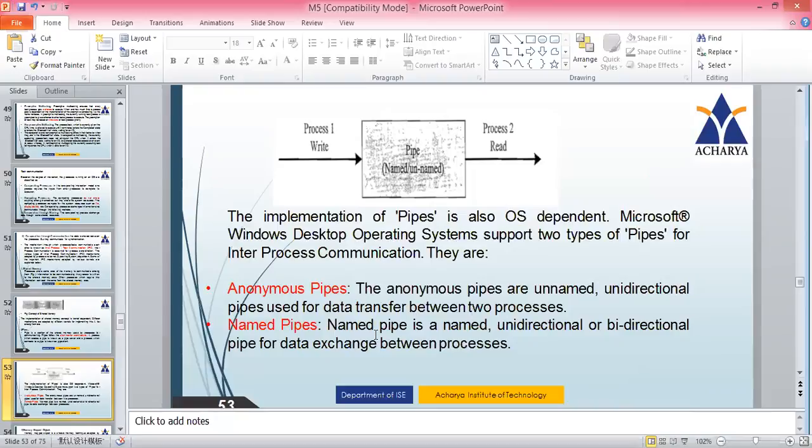Now, named pipes can be unidirectional or bidirectional. In this category, the pipes are named and can be unidirectional or bidirectional for data exchange between the processes. So with this, the data can be exchanged on both sides.